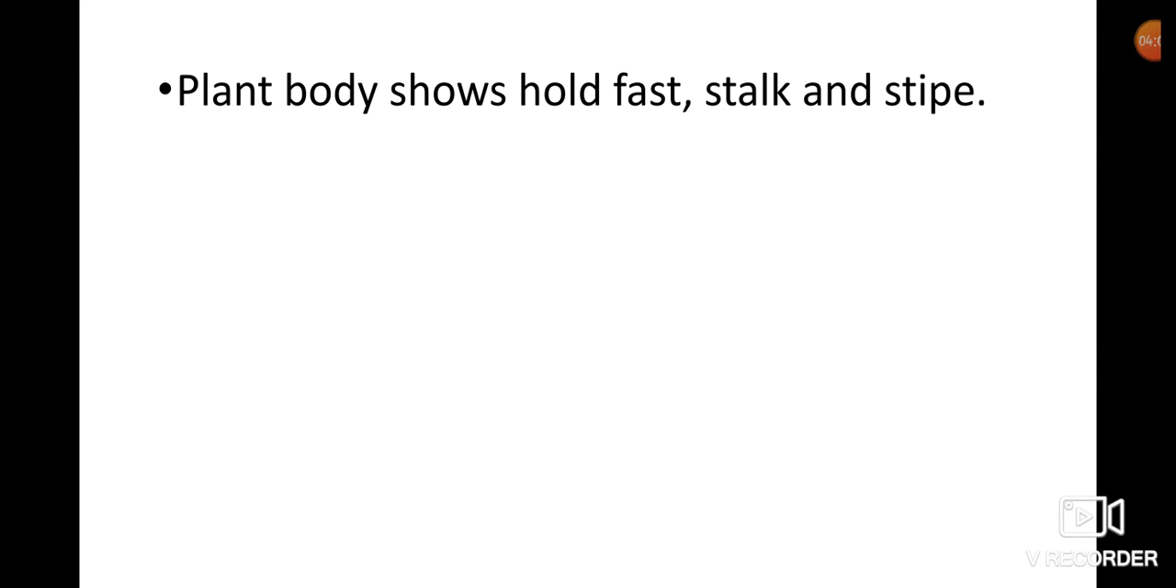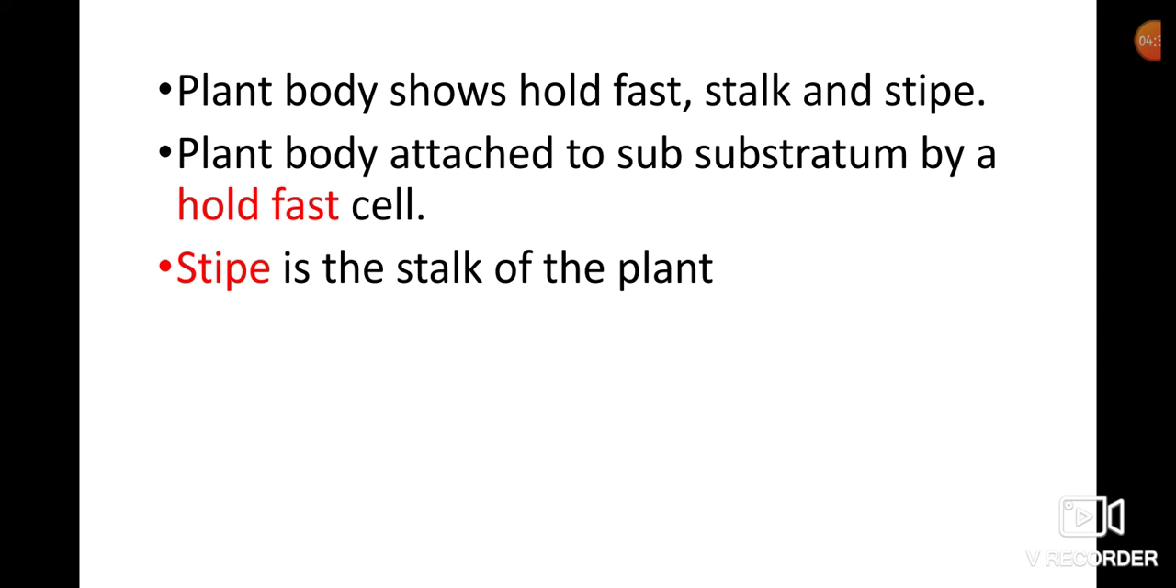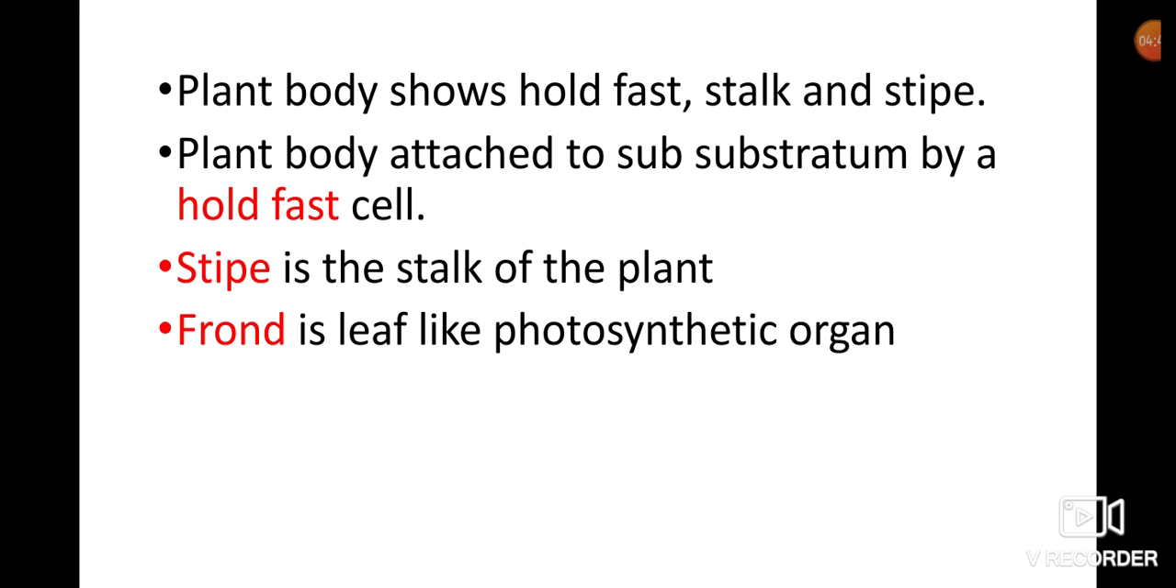The plant body shows three parts: holdfast, stalk and stipe. The plant body is attached to the substratum by a holdfast cell. That is called holdfast. And stipe is nothing but the stalk of the plant body. The stalk of the plant body is called stipe.